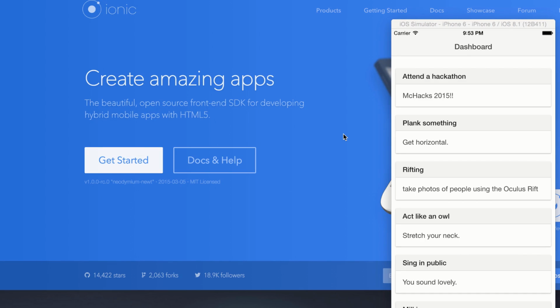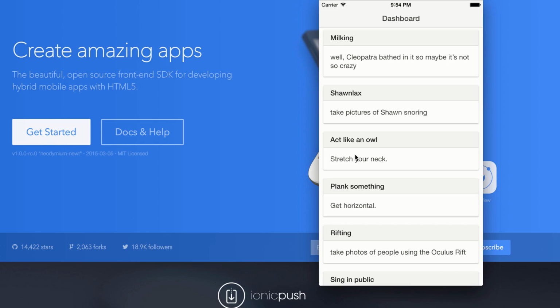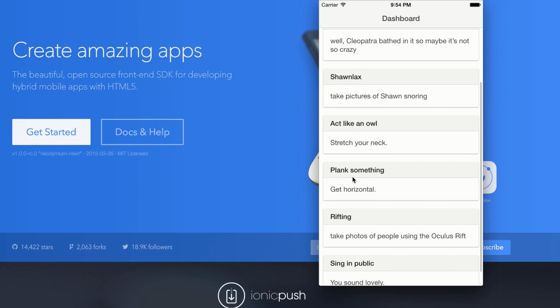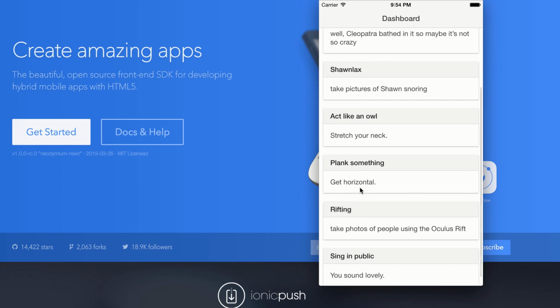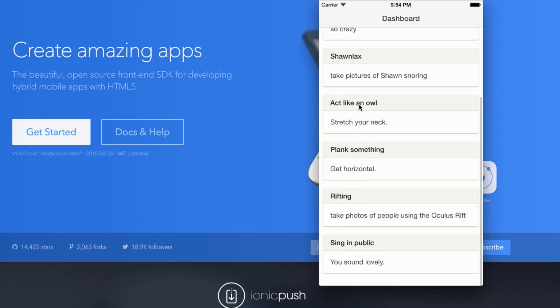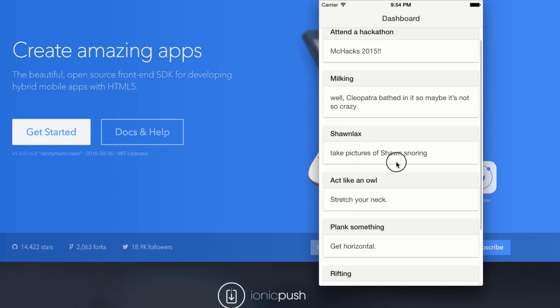So for Macax 2015, we created RandomToDo, which is a to-do application that you don't create any of the to-dos on. The to-dos are all, from your viewpoint, random and shared amongst everybody who opens the app. So here we're looking at the dashboard, and we see a selection of these kind of random to-do items. Each one of these comes from our server, and anybody who opens the app right now would have the same list of random to-dos.